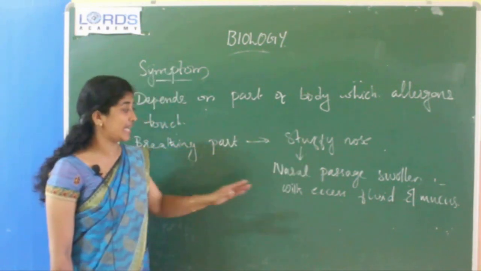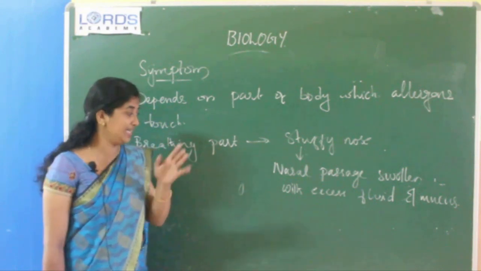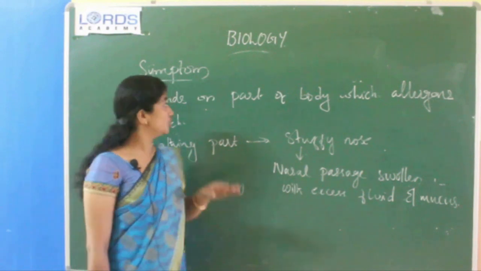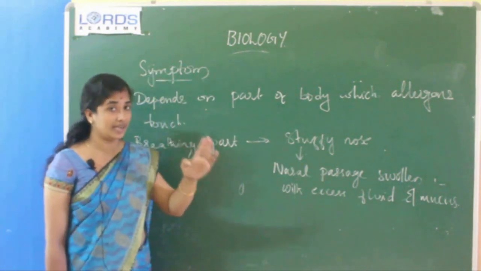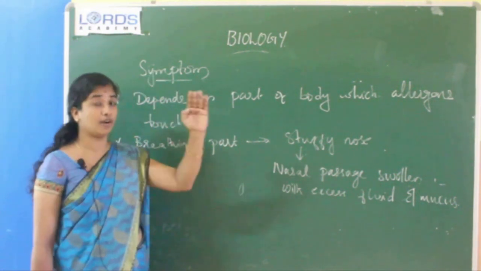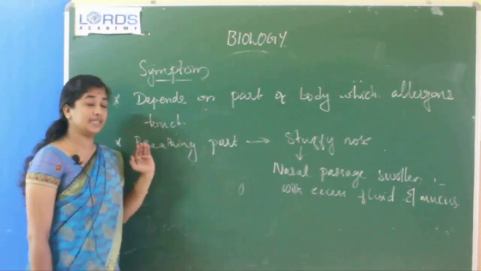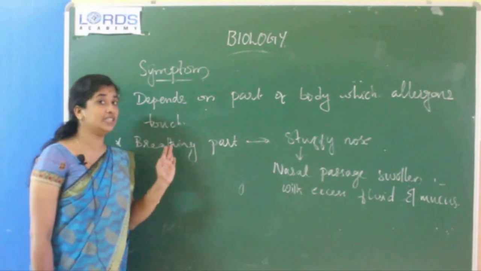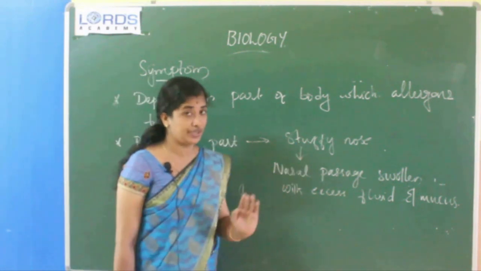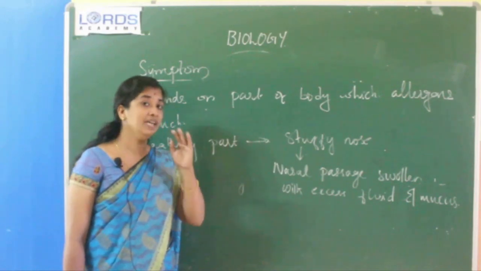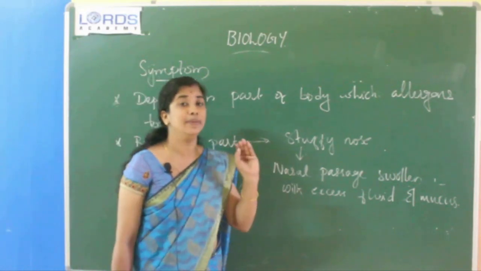That means the nasal passage becomes swollen with excess fluid and mucus. So symptoms of the allergy depend upon the part which allergens touch.